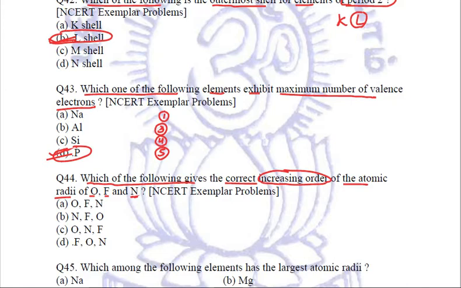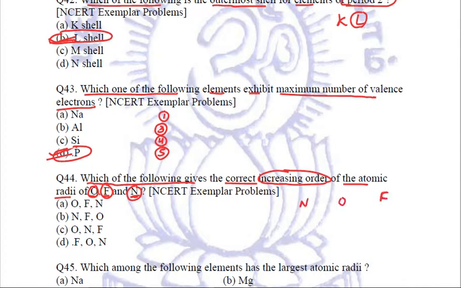So nitrogen will have the maximum atomic size, oxygen next, and fluorine will have the least, because nitrogen comes first, then oxygen, then fluorine.